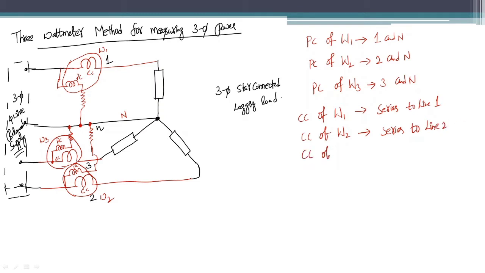Similarly, the current carrying coil of W3 is in series to line 3.